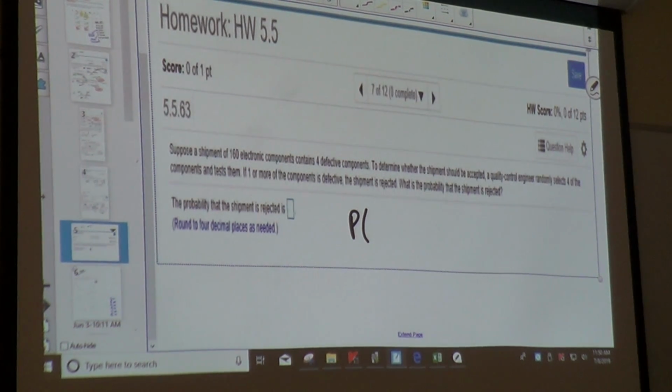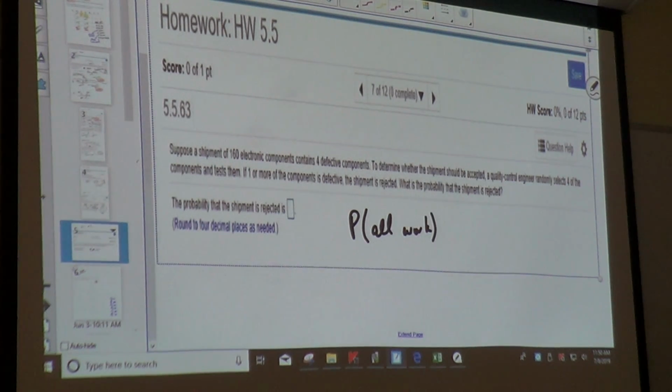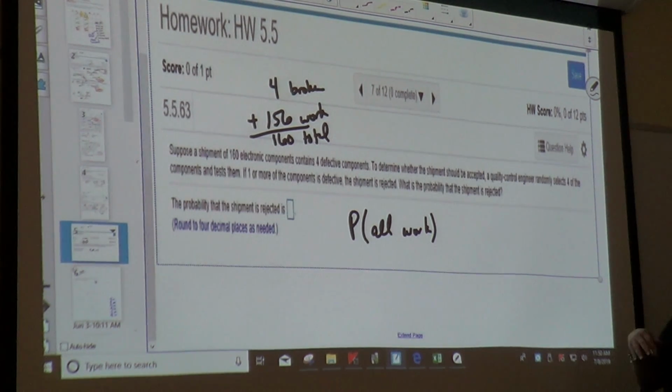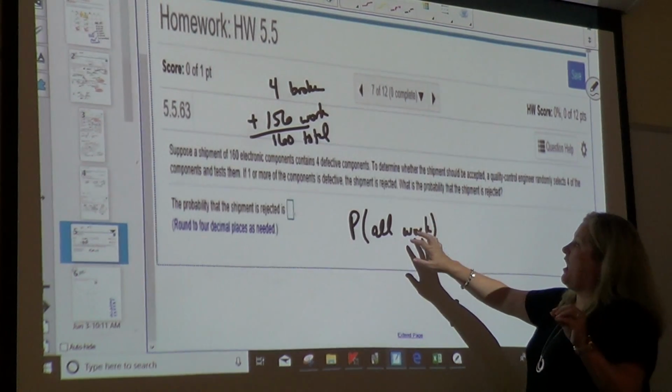You have to get one working, then do one minus the other. Yeah, that's what I was thinking, they're rejected. So I'm going to do the probability that they all work. If we have 4 that are broken, how many work? There's 160 total. Are you with me so far? Yeah. 4 broken, 156 work, because they're either broken or they work. So I want to know the probability that they all work.